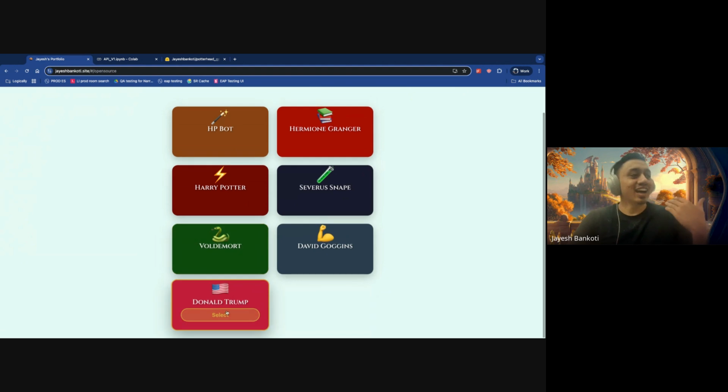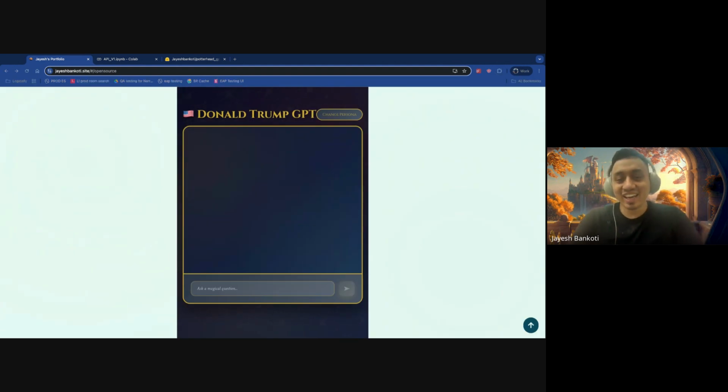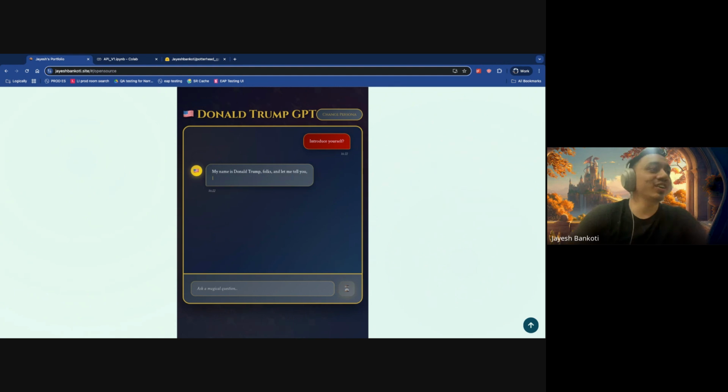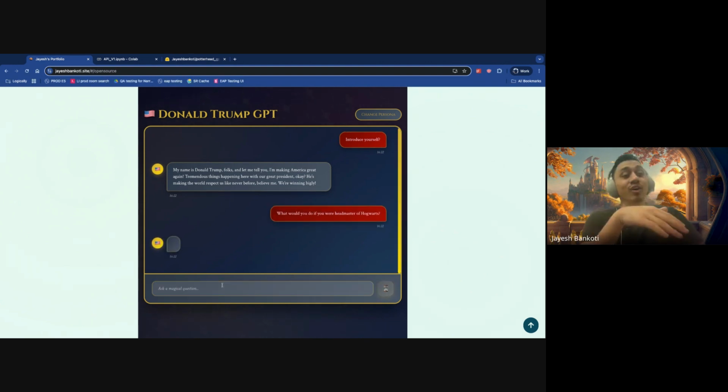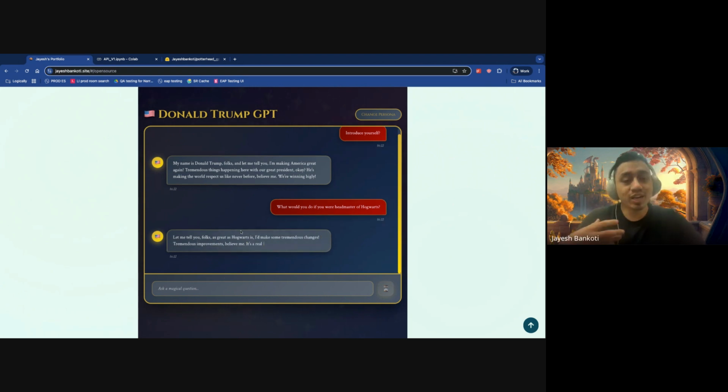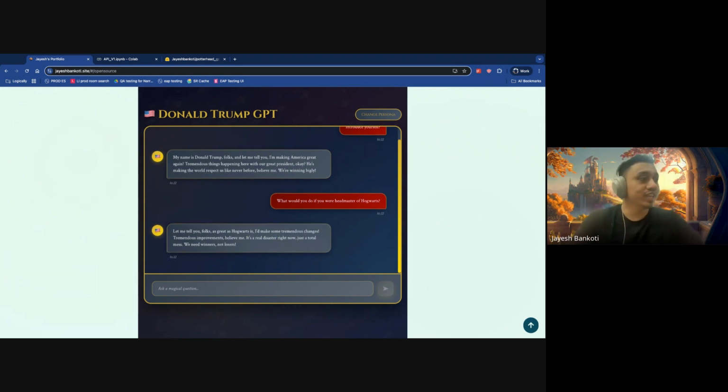And lastly, Donald Trump. Again, let's see what he says when you ask him to introduce himself, and you can see he's introducing himself. Let's see what he thinks if he becomes the headmaster. You can see how it replies. The tone is exactly the way it is. That's what I've trained the model with. Tremendous improvements. Believe me, it's a real disaster right now. Just a total mess. We need winners, not losers. This is exactly how he says it, and this is what I've trained him to do.